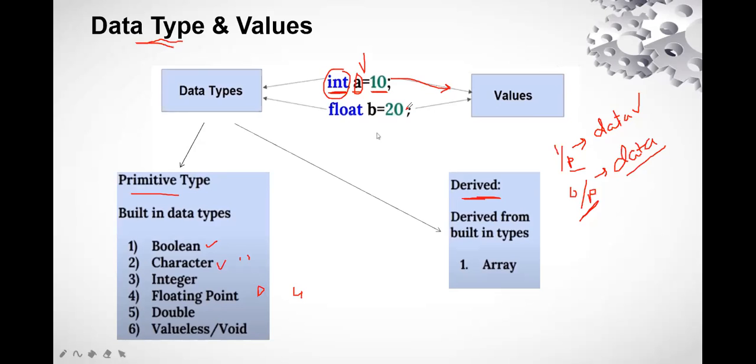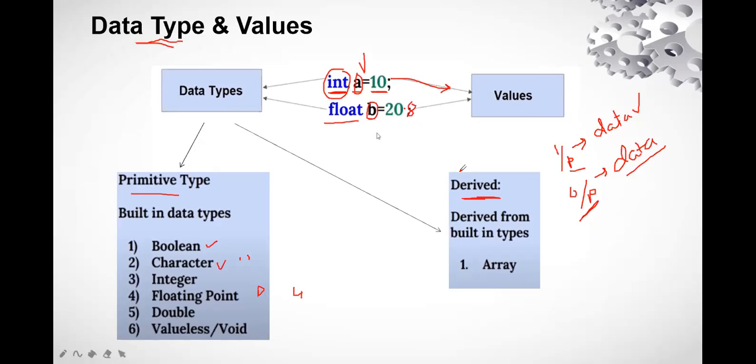Okay, so next one, let's say float. Float, we have B is equal to, let's say, 20.8, for example, because this is a decimal value. So 20.8 is what? This is a decimal value. B is a variable. Float is a data type, and 20.8 is the value. So this is how we represent it.